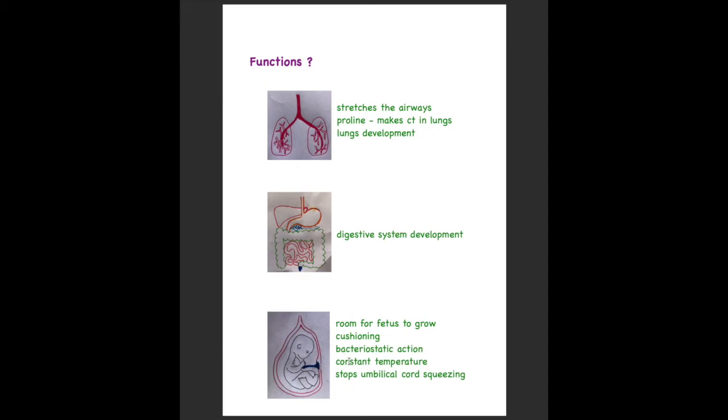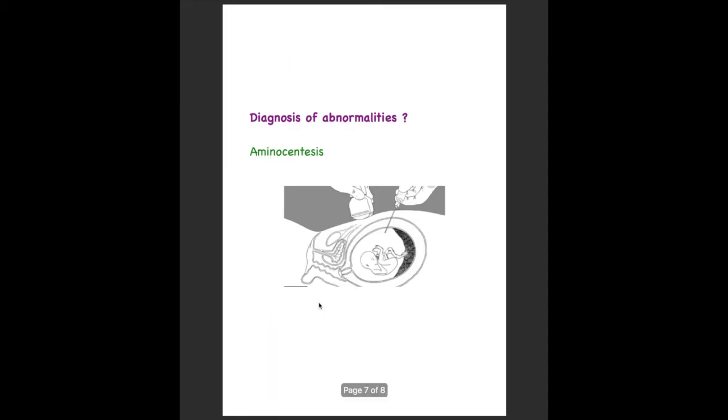It also helps in maintaining a constant temperature for the embryo to grow, because that is a very important thing, that the embryo needs a constant temperature for its growth. And it also stops the umbilical cord from squeezing. It prevents the squeezing of the umbilical cord because it provides enough space. So these are the main functions of amniotic fluid which you need to know.